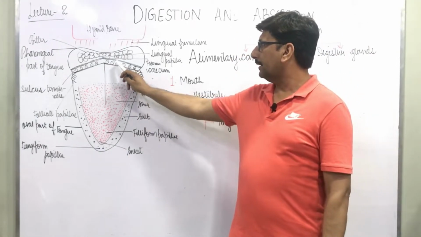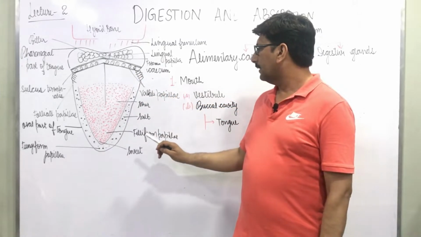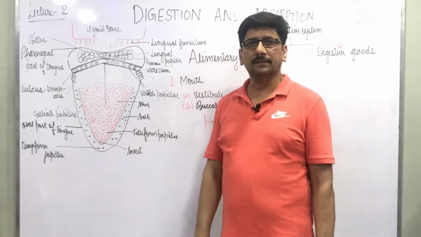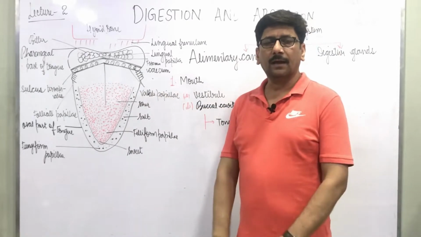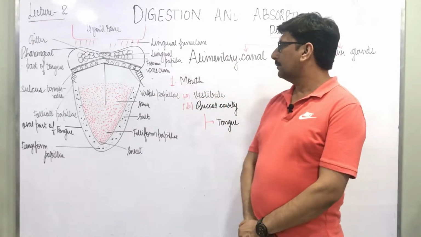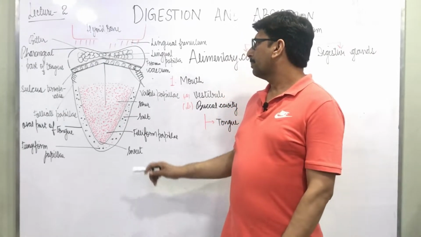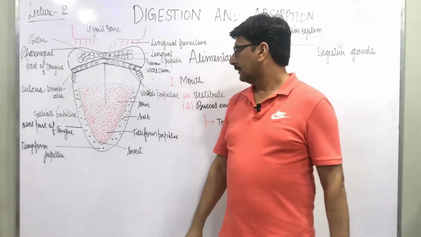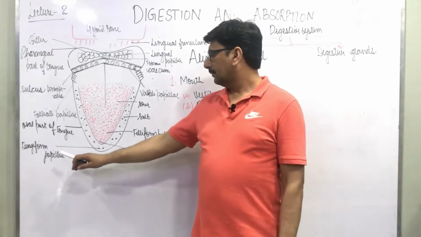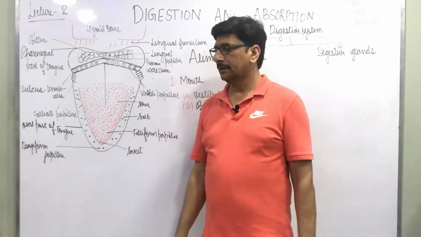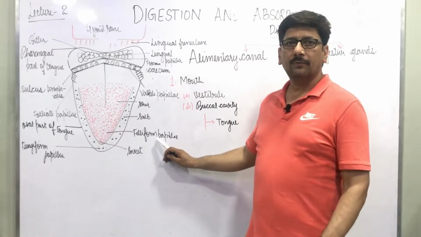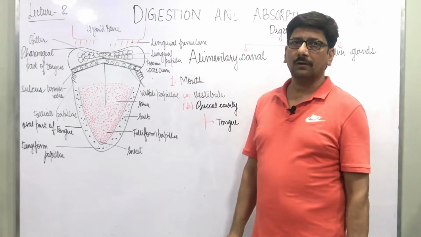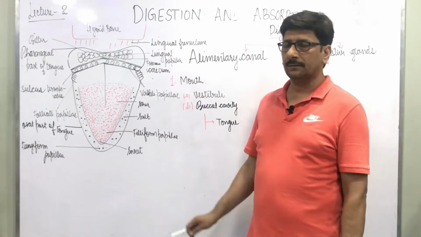There are three types of functional papillae on the human tongue. First are the vallate papillae. Second are the filiform papillae. Third are the fungiform papillae. According to size, the largest papillae are the vallate, and vallate papillae are 8 to 12 in number. One vallate papilla contains about 100 taste buds. Fungiform papillae have about 5 taste buds. Filiform papillae are the smallest of these three, and they have no taste buds but have sensory organs for touch.